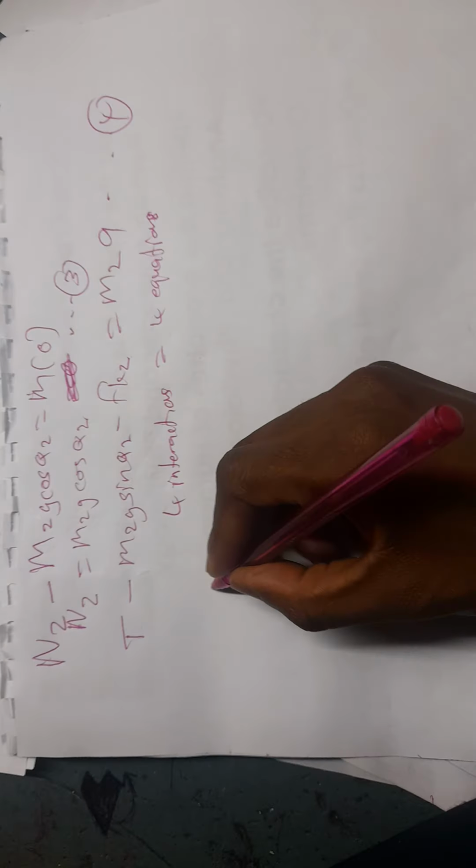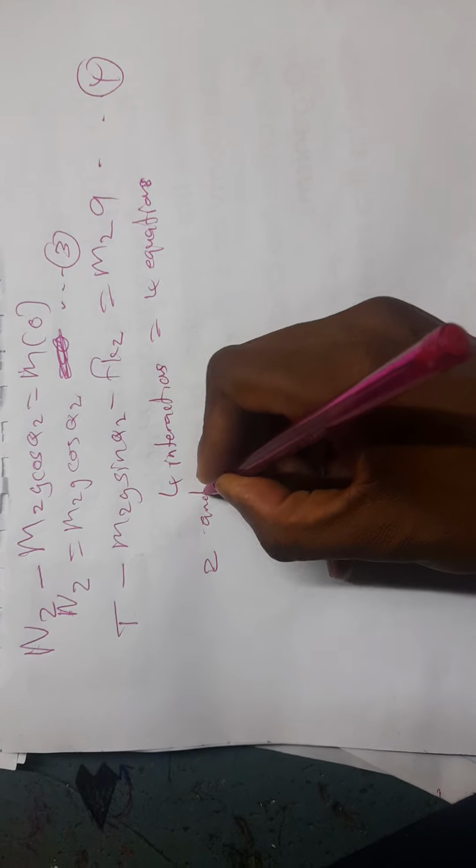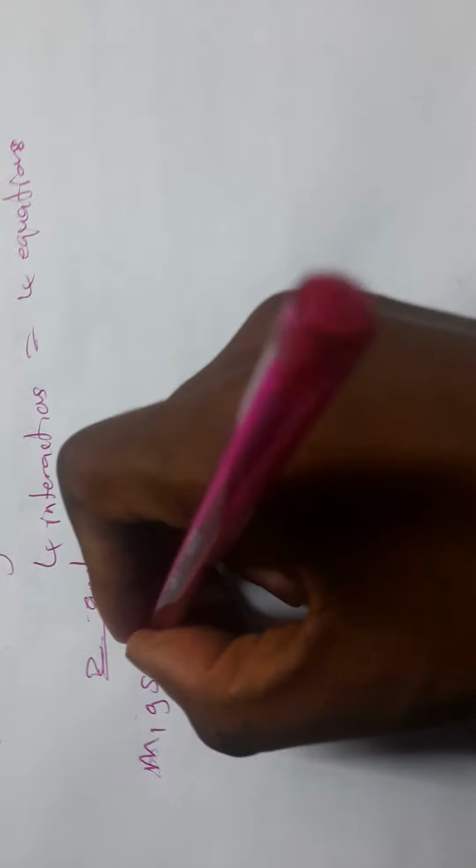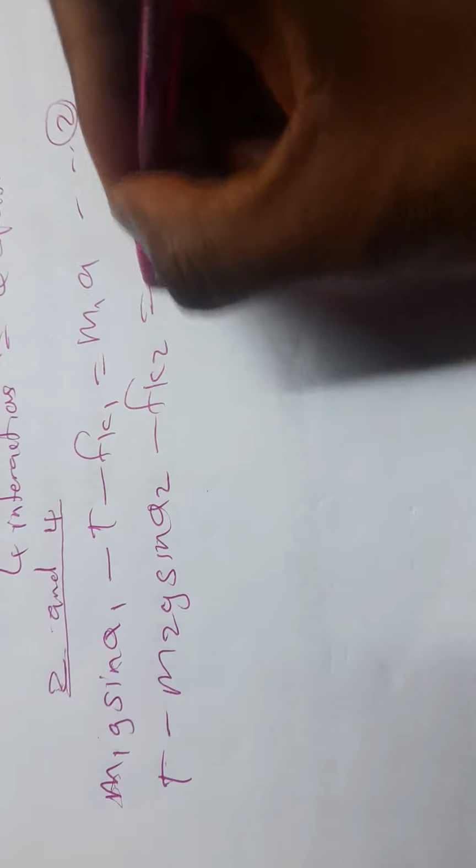From those 4 equations, which equations contain acceleration? It is equation 2 and equation 4, the equations which contain the acceleration. Meaning that we are going to consider equation 2, which is m1g sine theta 1 minus T minus fk1 is equal to m1a, and the other equation, T minus m2g sine theta 2 minus fk2 is equal to m2a.